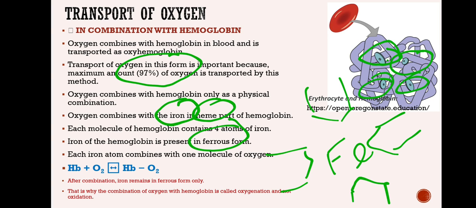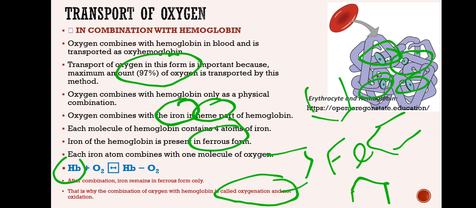That means the process is not oxidation but oxygenation. Oxygenation means a simple adding of oxygen to iron. Some weak force of attraction will be present between oxygen and the iron. It is not oxidation, so there is no change in the oxidation state of the iron, even though it binds with the oxygen. That's why the process is called oxygenation.